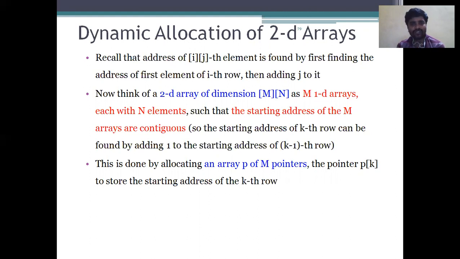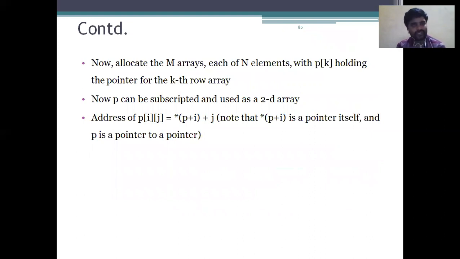This is done by allocating an array p of m pointers, where the pointer p of k stores the starting address of the kth row. The continuation of memory allocation is now to allocate the m arrays, each of n elements, with p of k holding the pointer to the kth row array. Now p can be subscripted and used as a 2D array.